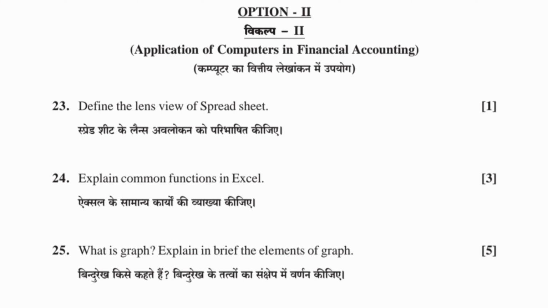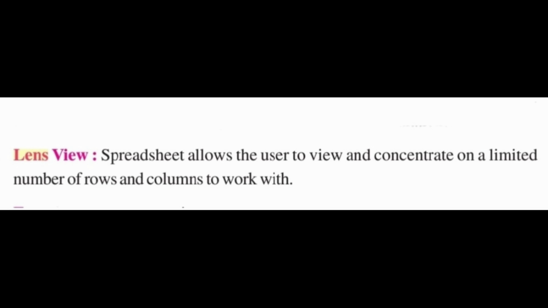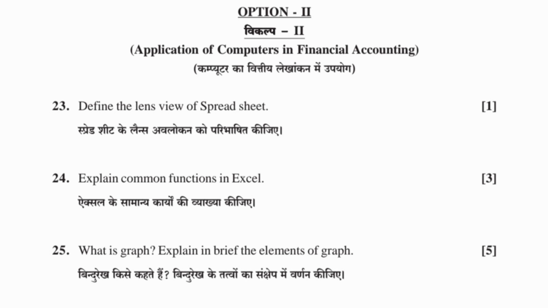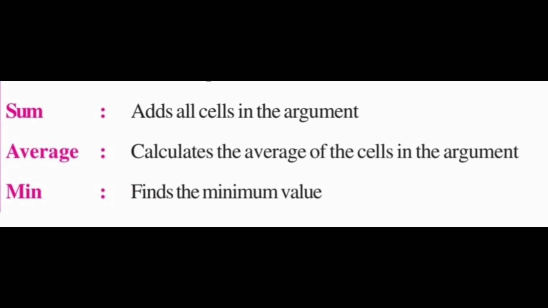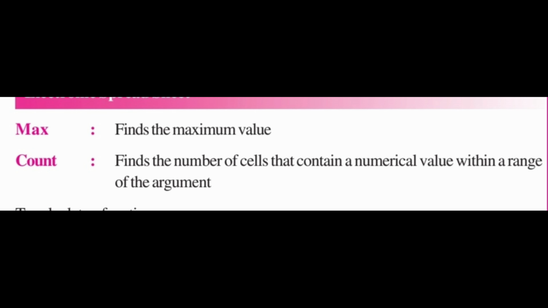Option 2, 23. Define the lens view of spreadsheet. Lens view: spreadsheet allows the user to view and concentrate on a limited number of rows and columns to work with. 24. Explain common functions in Excel. Sum, average, mean, max, count.